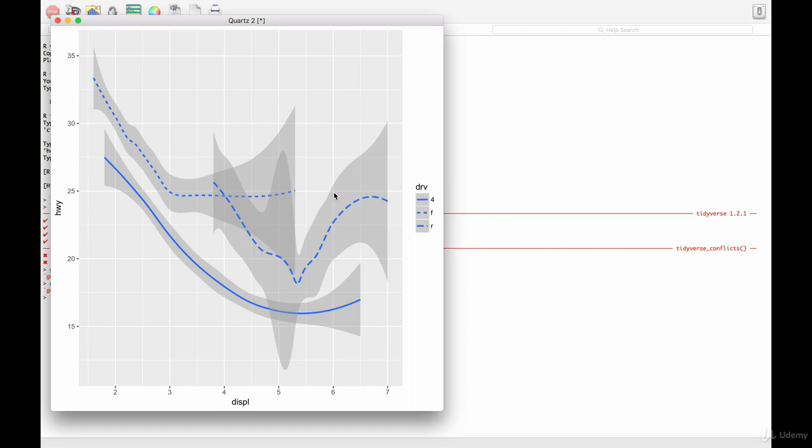Every geom function in ggplot2 takes a mapping argument. However, not every aesthetic works with every geom. You can set the shape of a point, but you couldn't set the shape of a line. On the other hand, you could set the linetype of a geom smooth line.